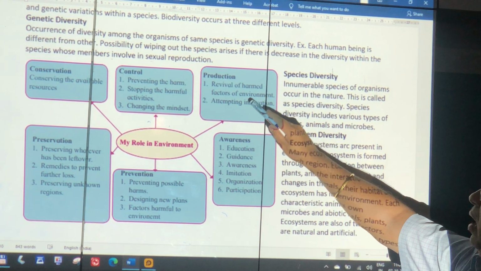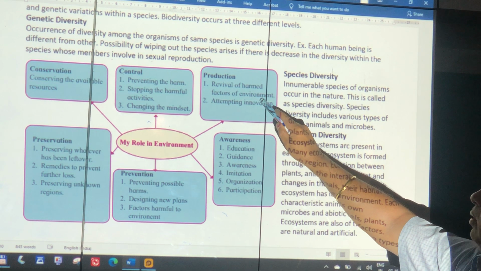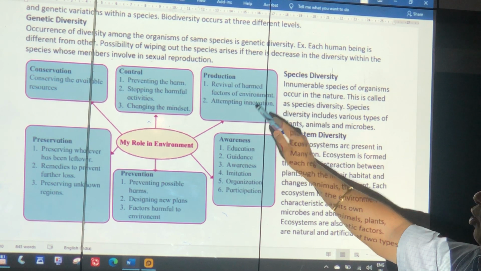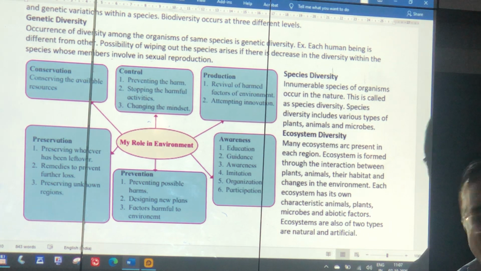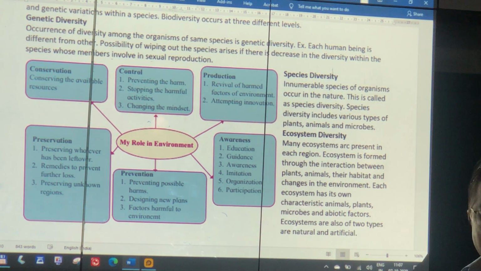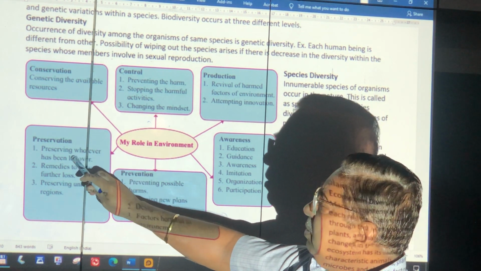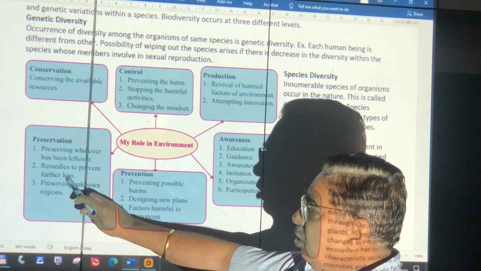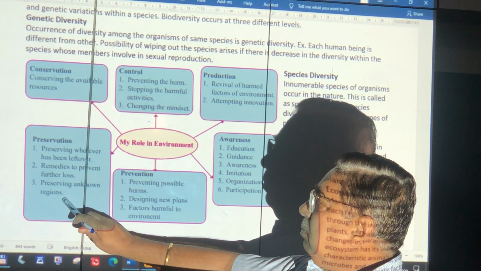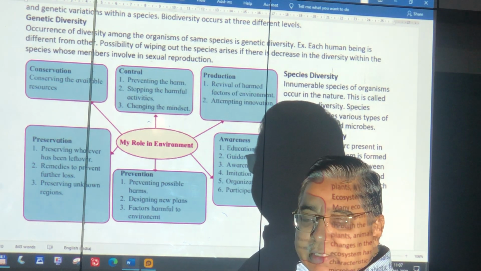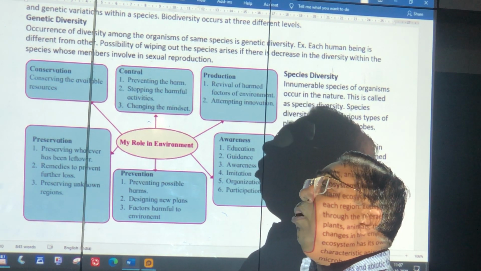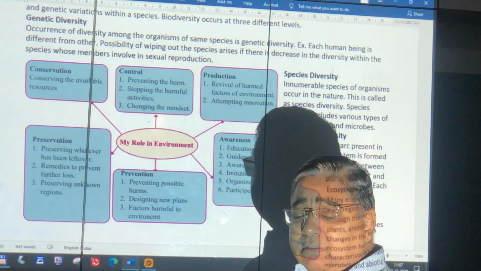Production, revival of harmed factors of the environment, attempting innovation. Stop. Don't continue the same. Come up with a new process and please use your brain. New ideas will come. Science will always help you. Preserve. What is remaining? Preserve. Do not cause further loss, and do not try finding out only when finally we find one animal. All others have died. Why did you wait till this day?